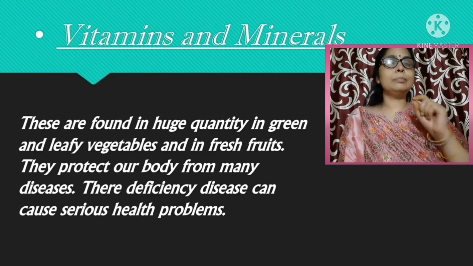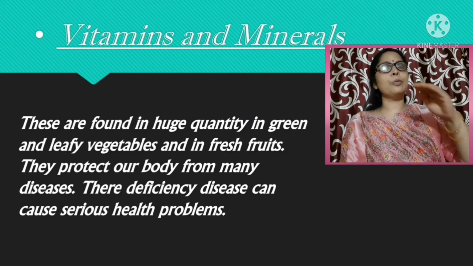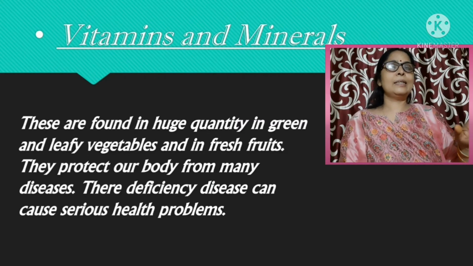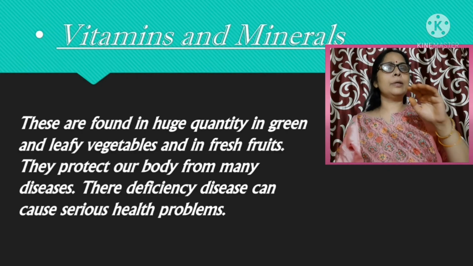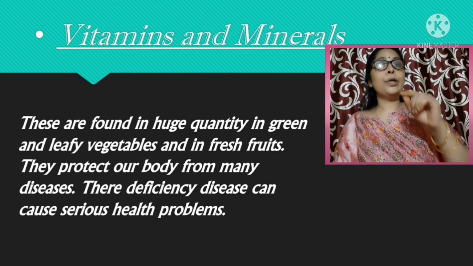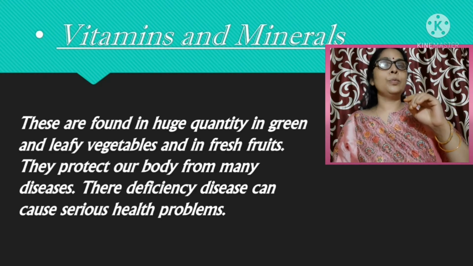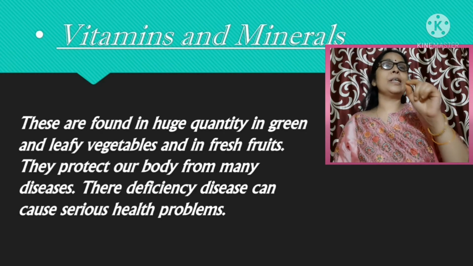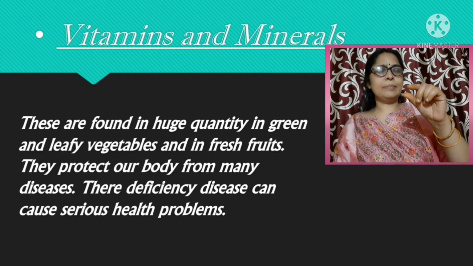Now we come to the balanced diet. The diet which contains all the nutrients in right proportion is called balanced diet. All persons do not need all the nutrients in the same amount. According to the age, gender, and work they do, their need of nutrients varies.